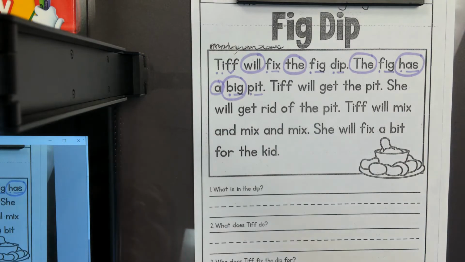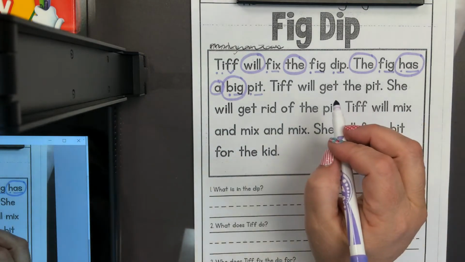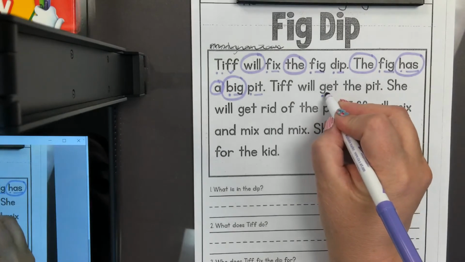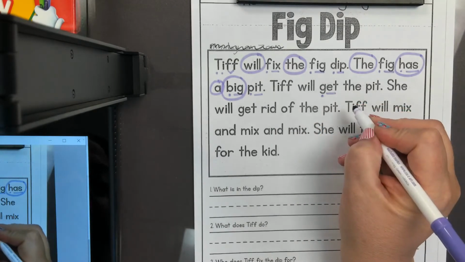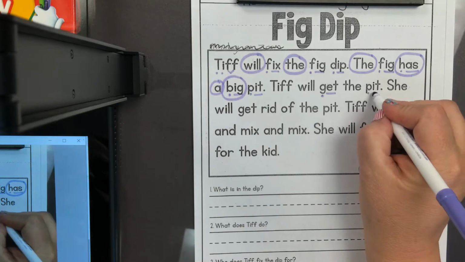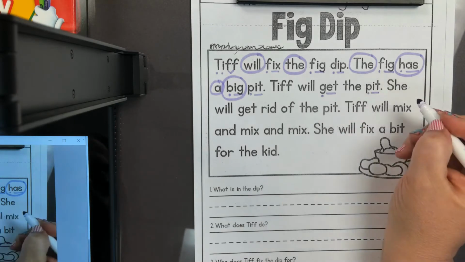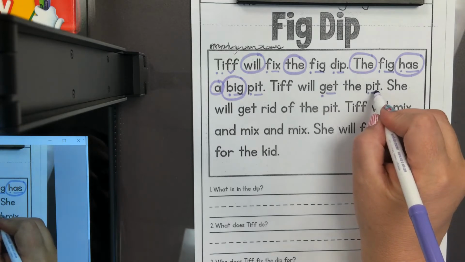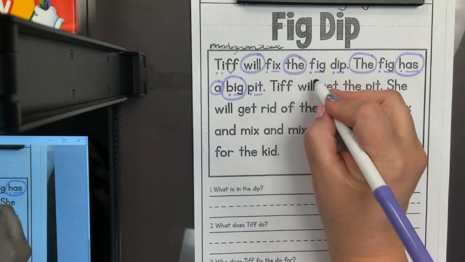Let's look at the next sentence. I'll find my CVC words first. Get, and pit. Now I'll find my sight words.